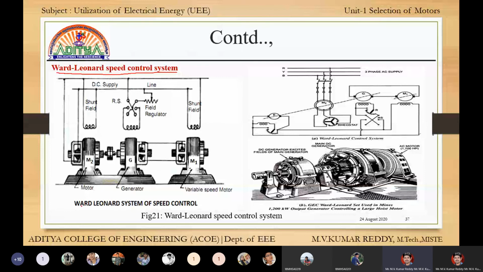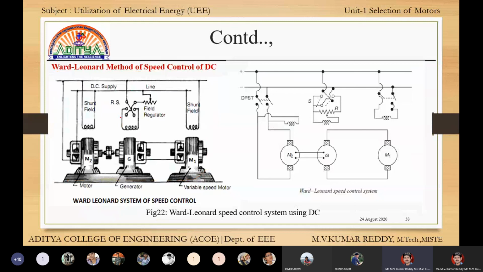In AC this is the diagram, and in DC this is the diagram. This is one of the important topics in speed control methods. This is the general diagram, and this is the diagram to draw from an exam point of view.